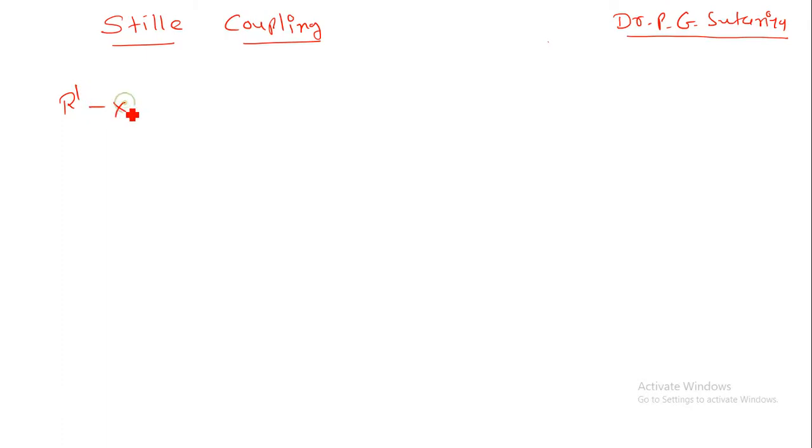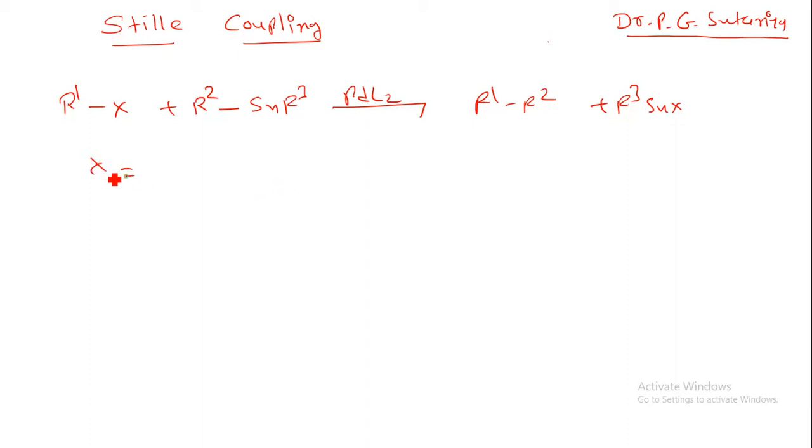Suppose we have R1-X. Now when we treat it with R2-SnR3 (that is tin) in the presence of a palladium catalyst, it will form R1-R2 by the removal of R3SnX. Now let us understand which type of X, or variation of X, we can take.